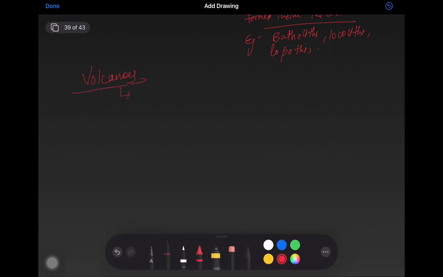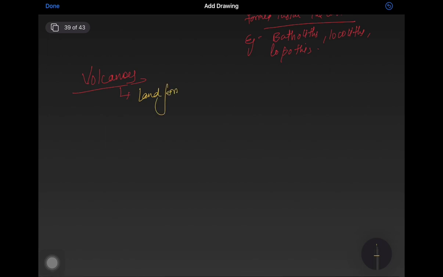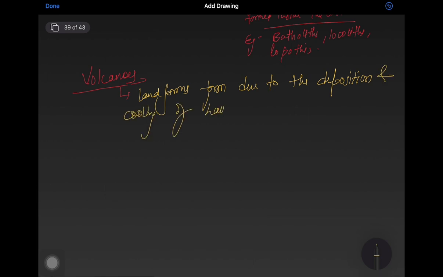Volcanoes are simply landforms formed due to the deposition and cooling of lava for a long period of time. जब बहुत लंबे समय के लिए लावा इकट्ठा होता रहता है और ठंडा पड़ जाता है तो volcano form करते हैं. At the zone where the lava got erupted, volcanic zones. So types of volcanoes.